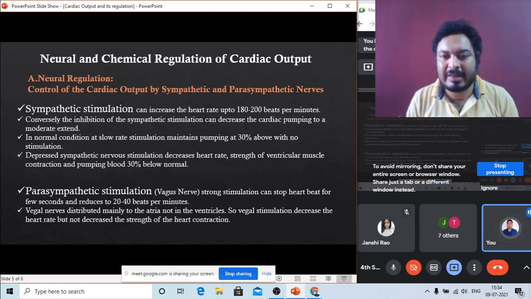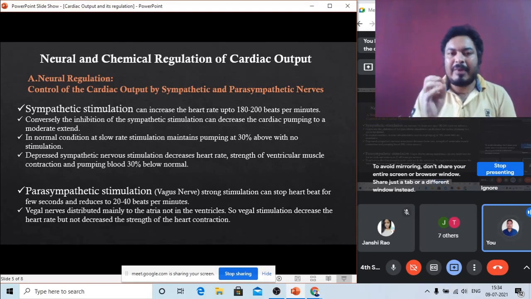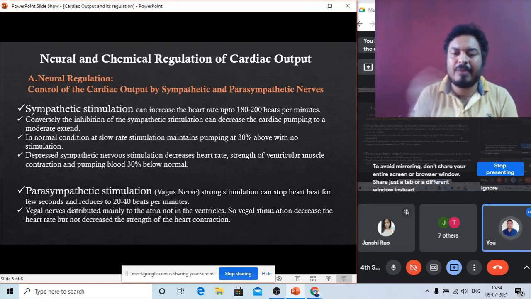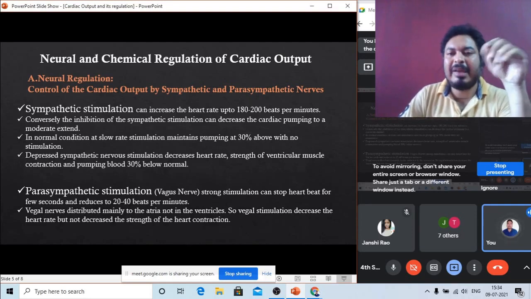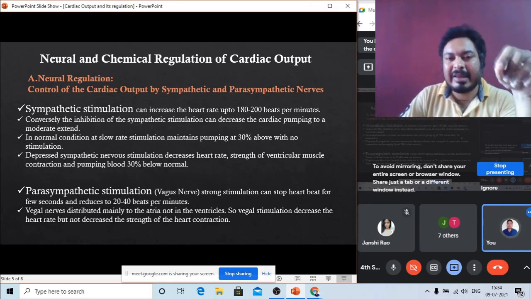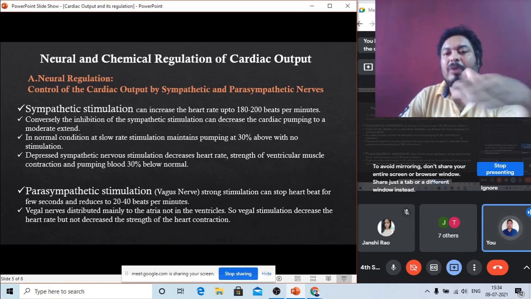In the normal resting condition, our sympathetic nerve is acting on the heart, slowly. That's why our heart is working 30% above the normal heart rate, because our sympathetic nerve is working but at a very slow rate. But suppose the sympathetic nerves are completely inhibited. In this condition, our heart pumping ability, or the cardiac output, decreases 30% less than the normal condition.